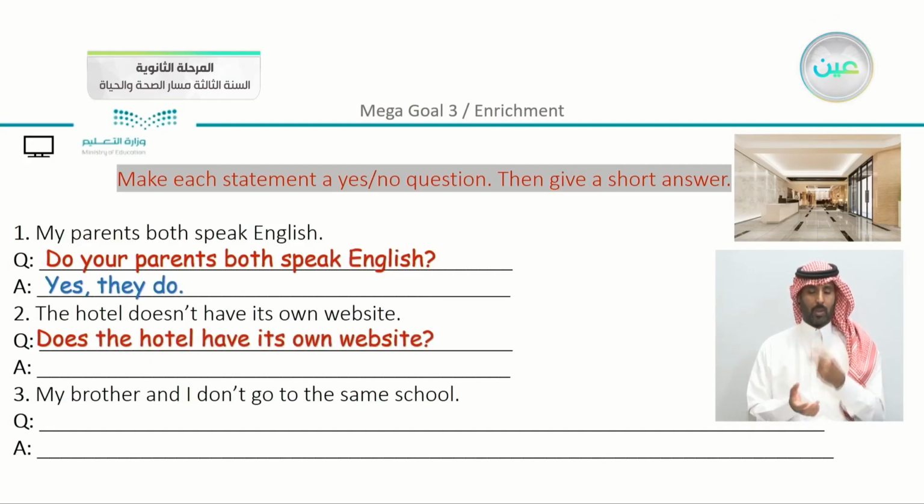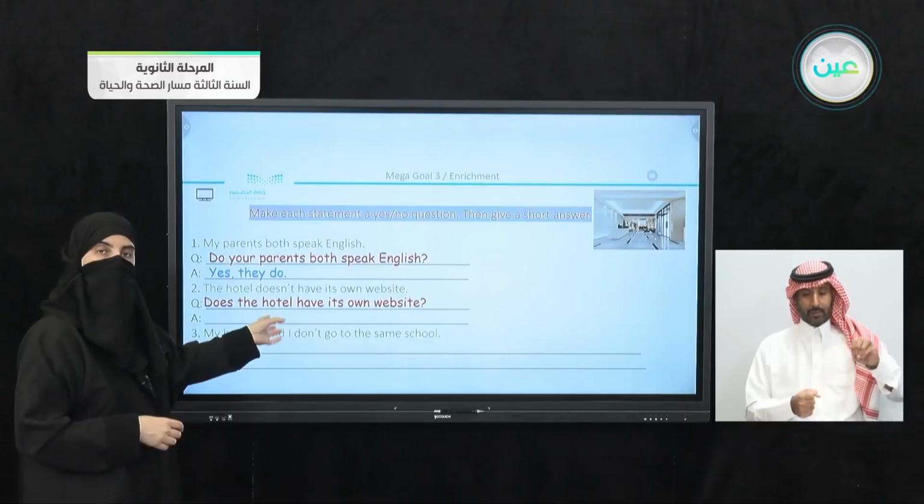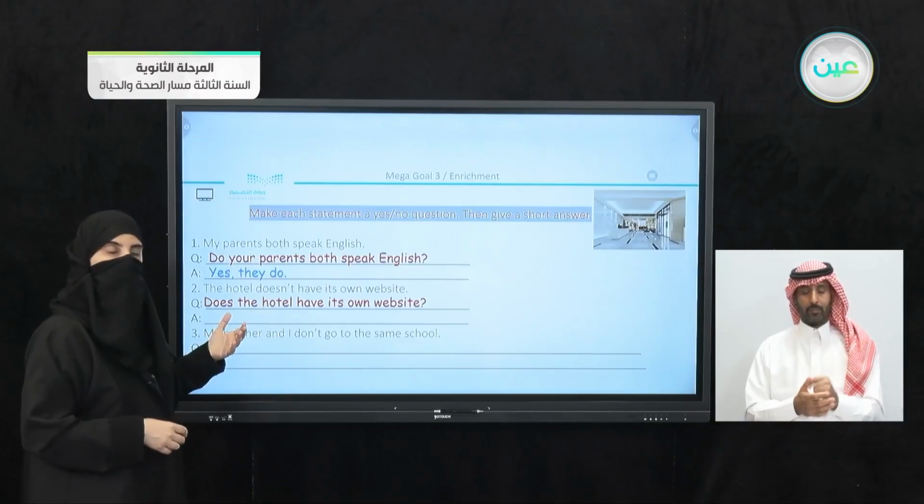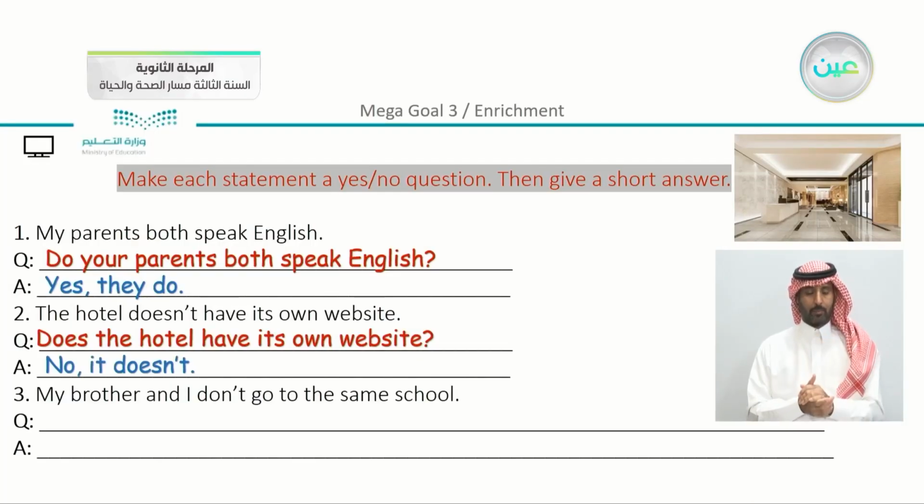And the second sentence we have here, this hotel doesn't have its own website. It changes into, does the hotel have its own website? And of course, we have doesn't as a helping verb that is mentioned. And we have here, it is in negative. So here we can answer, no, it doesn't.